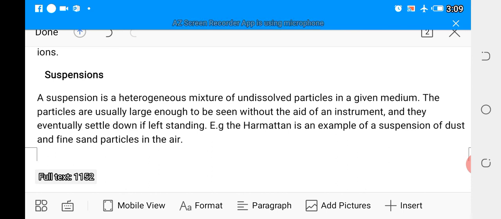For instance, the harmattan is an example of a suspension of dust and fine sand particles in the air. If you have your harmattan, you have observed that before, maybe on your windows, on your doors, on your tables, on your clothes, on your television, everywhere. It's possible for harmattan dust to become settled on them. So this kind of thing is called a suspension. You can have solid suspensions. Most commonly, you can have liquid suspensions.